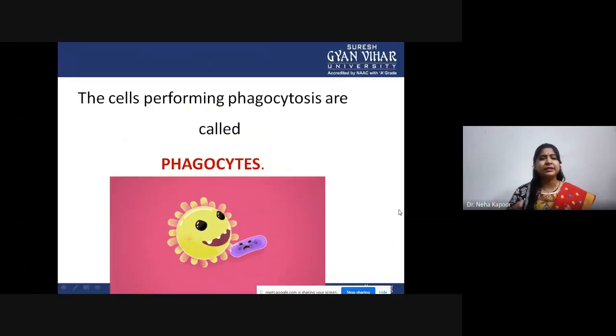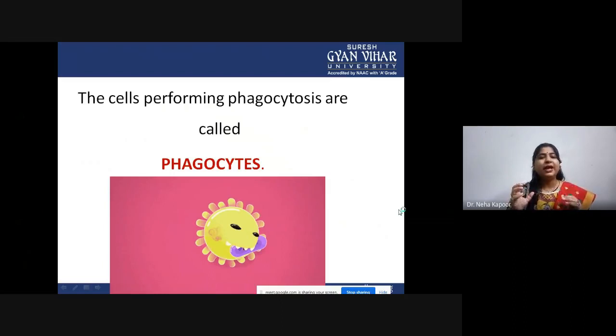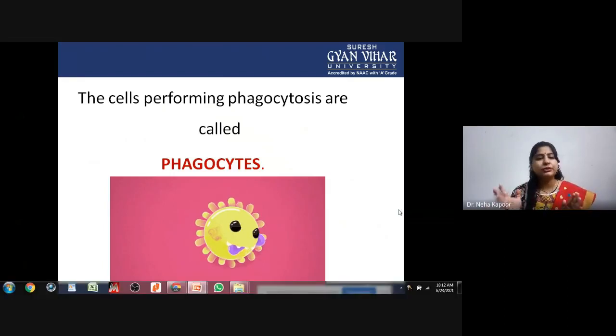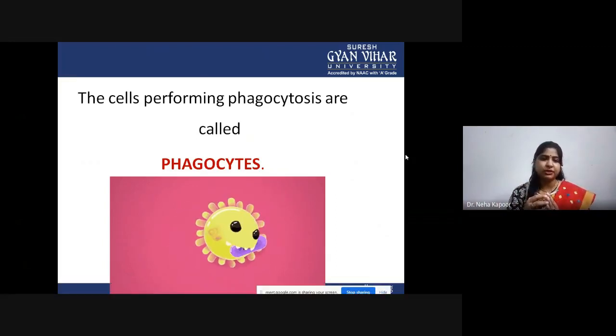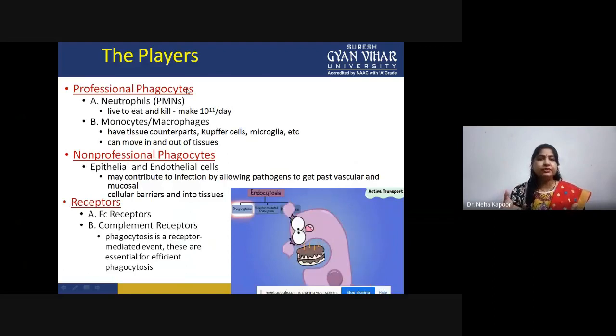Now the first question is: what are phagocytes? Phagocytes, which we also call phagocytic cells, are those cells that perform this process of phagocytosis. However, there are some key players in this mechanism.